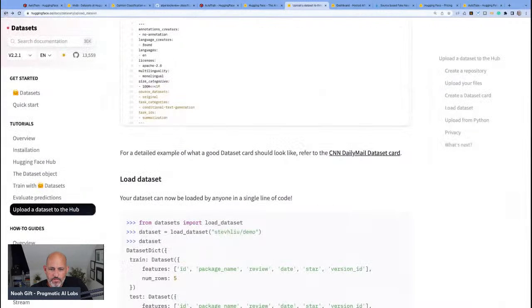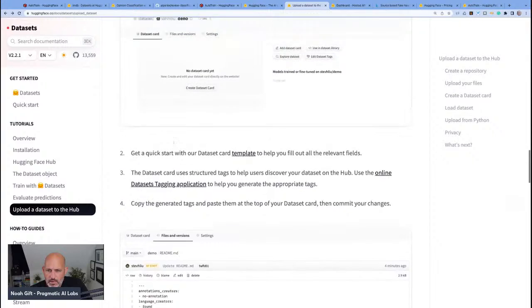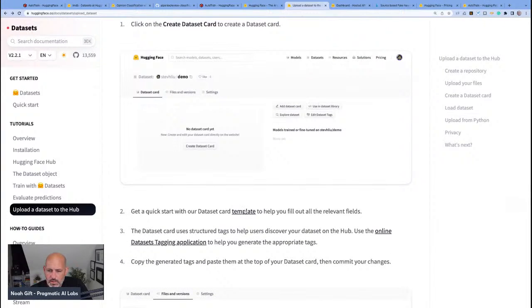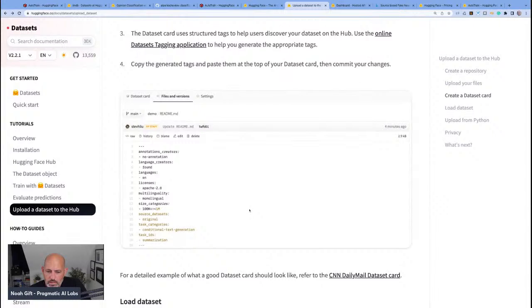And there's a lot of features to it. And there are some rough edges. But basically, I need to fill out a template inside of here that says things about the data.